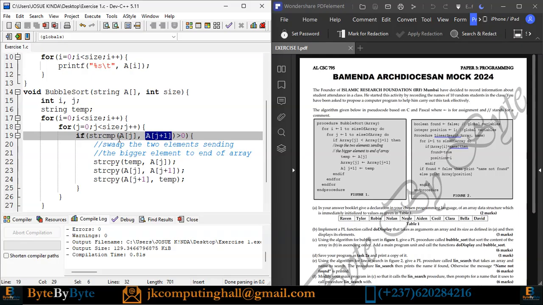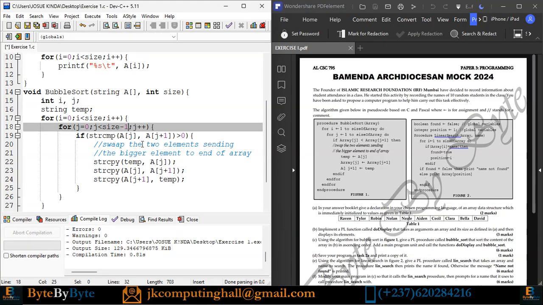That is why j must loop from 0 to size minus 1, in such a way that j plus 1 will take the last index. So when using your counter, always make sure that in operations concerning an array, we are not going to have an index above the maximum index or below 0. That is it.